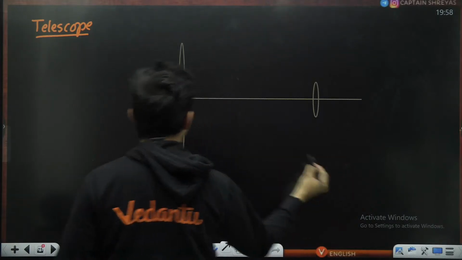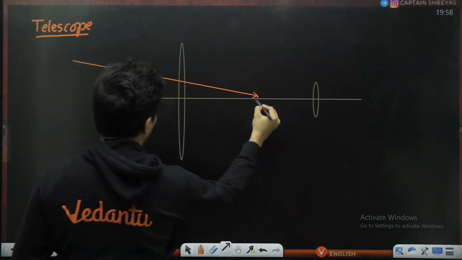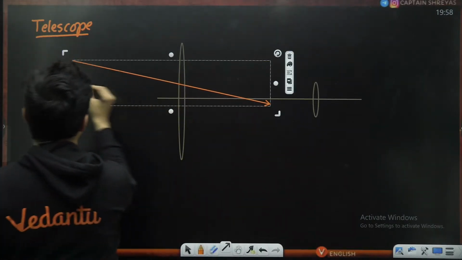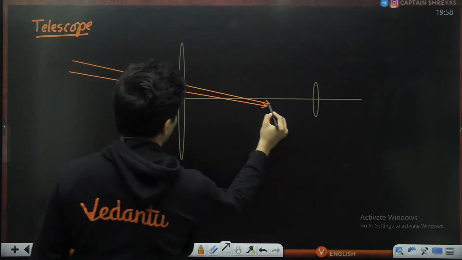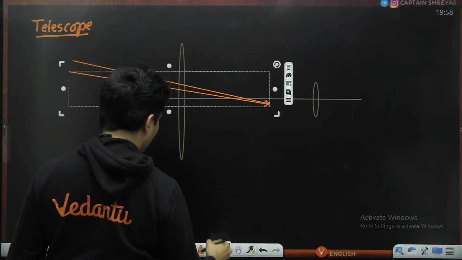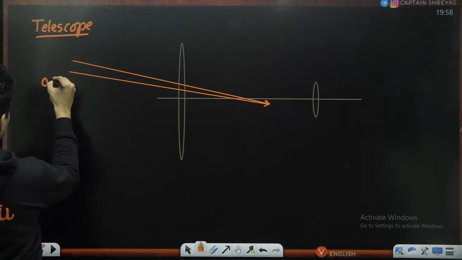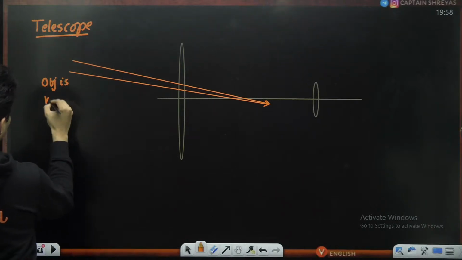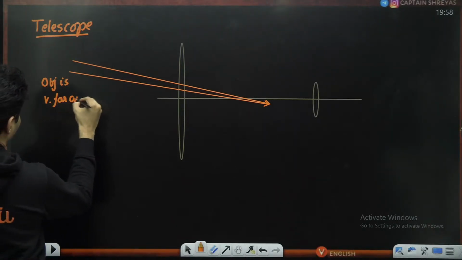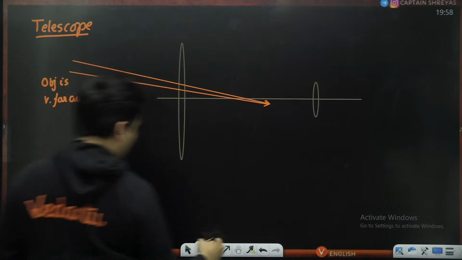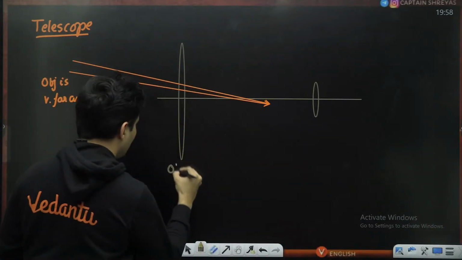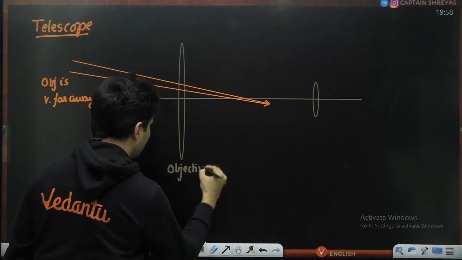So the rays will come from infinity, and they will basically make the image over here. So the object is very far away, and this is your objective lens.